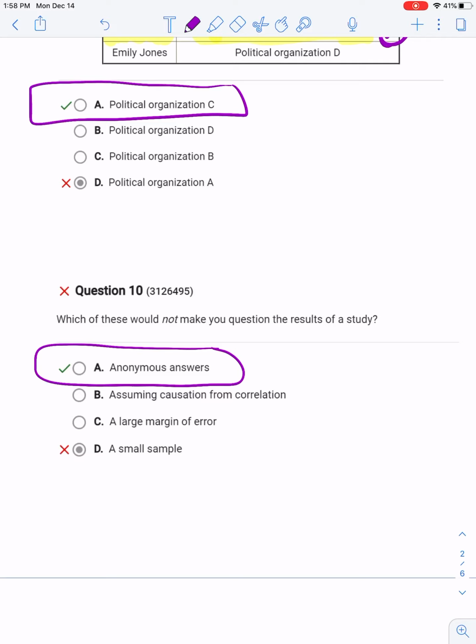So you don't have to question the results of the survey because the people don't have anything to risk. For things that are sensitive, it's best to have anonymous answers. So to tell the people, the results of the study are completely anonymous. We don't know who said what. So you can be as honest as you need to be, okay?